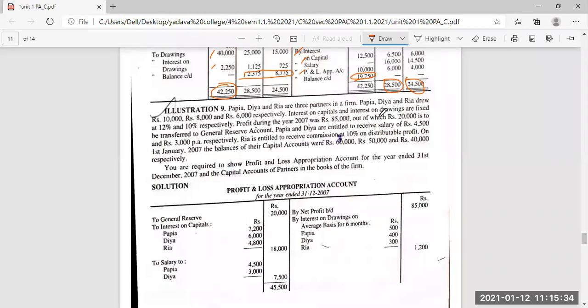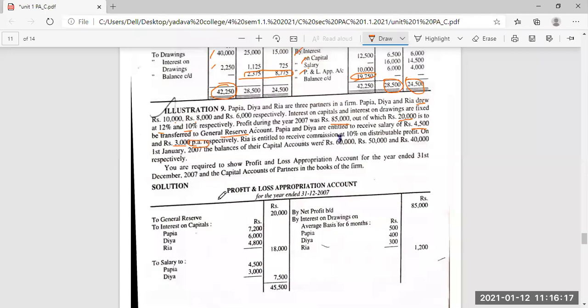Papia, Dia and Ria are three partners. Papia and Ria drew, that is drawings, 10,000, 8,000, 6,000. Interest on capital and interest on drawings are fixed at 12% and 10%. The net profit is 85,000, out of which 20,000 is transferred to general reserve. There is one more additional thing here. Then Papia and Dia are entitled to receive a salary. Only two persons are receiving the salary, that is 4,500 and 3,000 per annum.